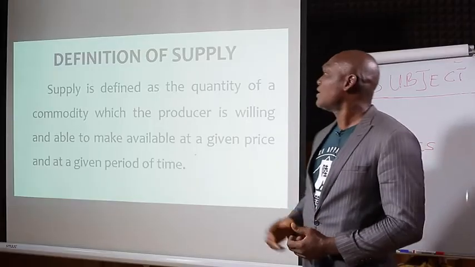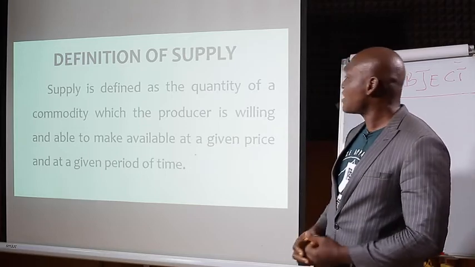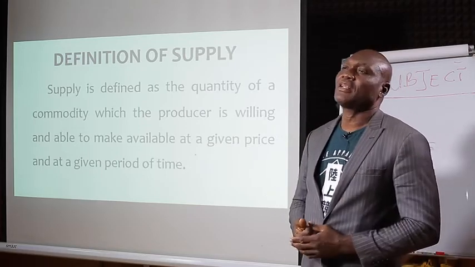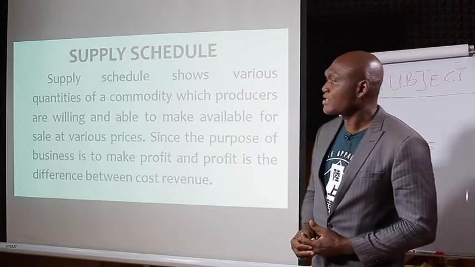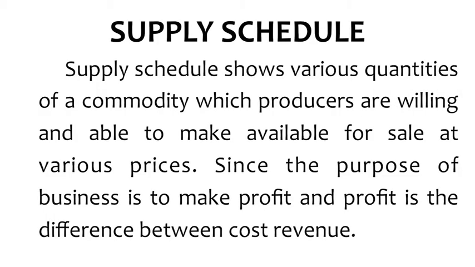So when we are talking about supply, I repeat, supply is defined as the quantity of a commodity which the producers are willing and able to make available for sale at a particular price and at a given period of time. Supply schedule. What is supply schedule? Supply schedule shows various quantities of a commodity which the producer is willing and able to make available at various prices.